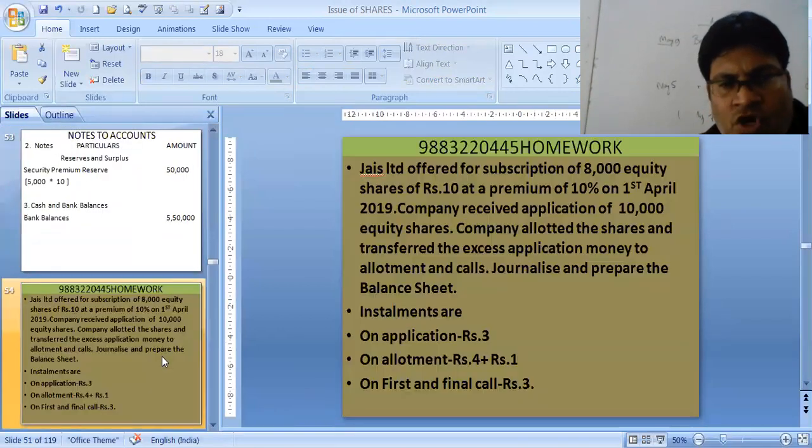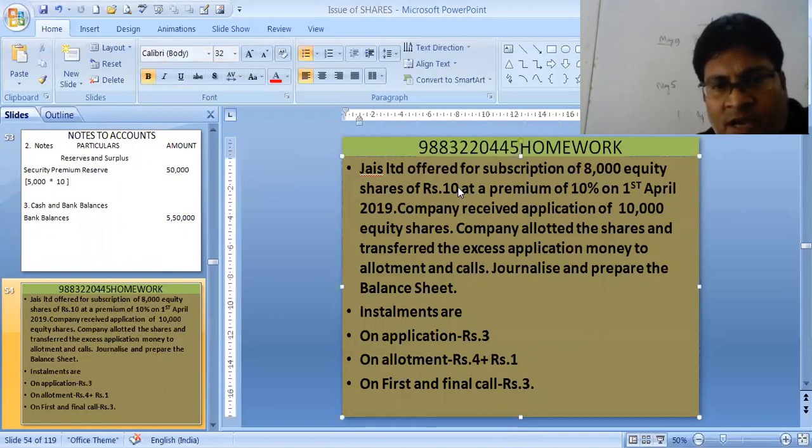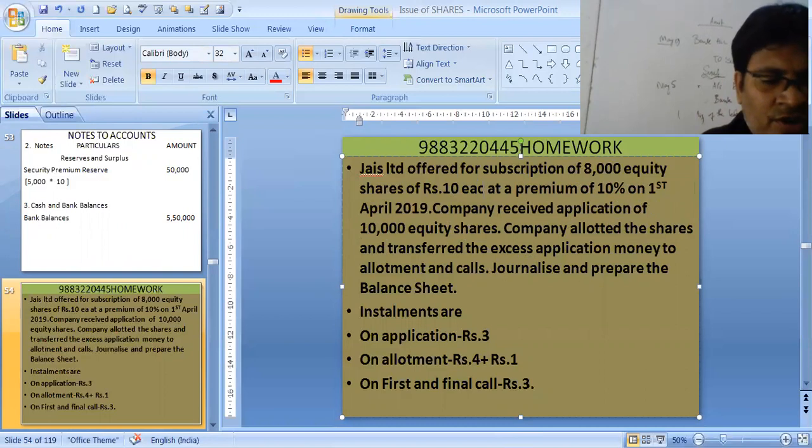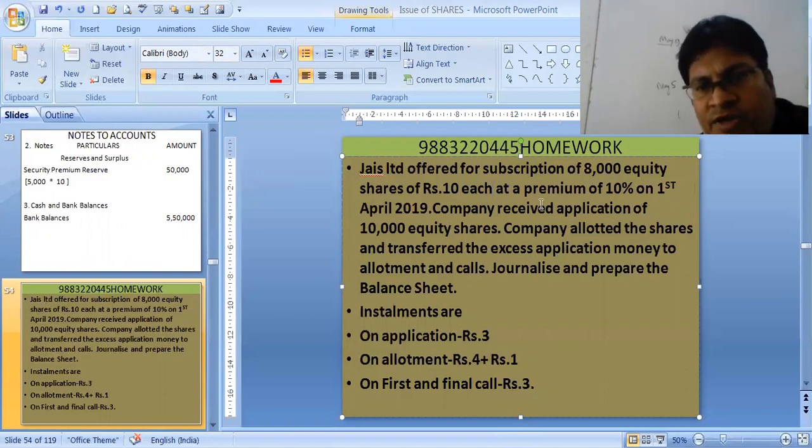Now this is your homework, students. JS Limited offered for subscription 8,000 equity shares of 10 each at a premium of 10% on 1st April 2019. The company received applications for 10,000 equity shares. The company allotted the shares and transferred the excess application money to allotment and calls. If required, it may be only till allotment. Journalize and prepare the balance sheet.